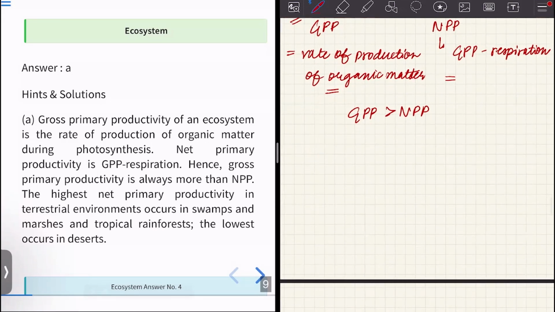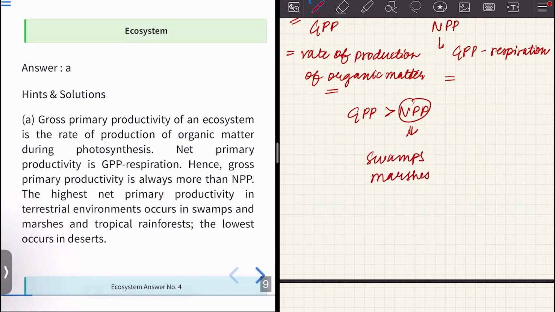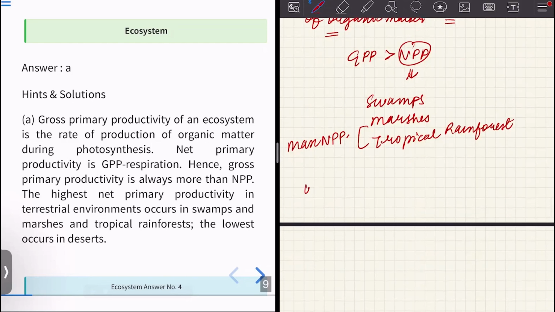And where is the maximum net primary productivity seen? It is seen in swamps, marshes, and tropical rainforest. These systems have the maximum net primary productivity, and the minimum net primary productivity is seen in deserts.